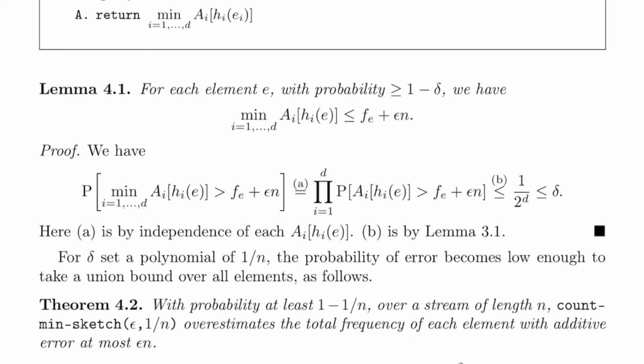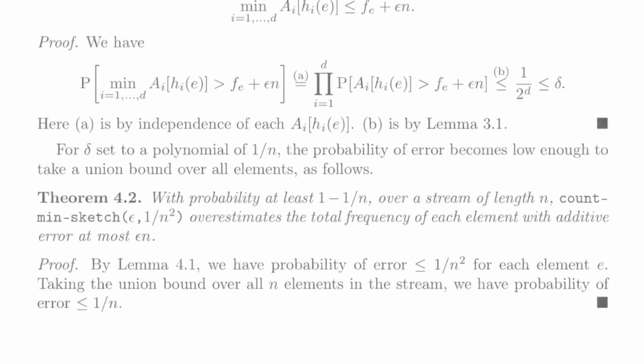The probability that the minimum over i from 1 to d of A sub i, h sub i of E is greater than the frequency of E plus epsilon n is equal, by independence, to the product from i equals 1 to d of the probability that A sub i, h sub i of E is greater than f sub E plus epsilon n. Each of these terms is less than or equal to 1 over 2 by Lemma 3.1 above, and by choice of d, 1 over 2 to the d is less than or equal to delta.